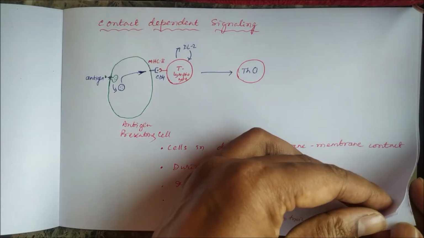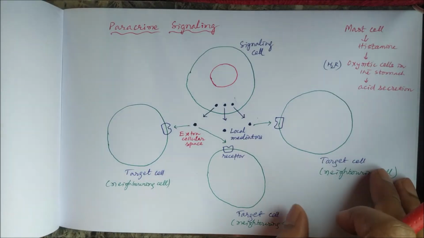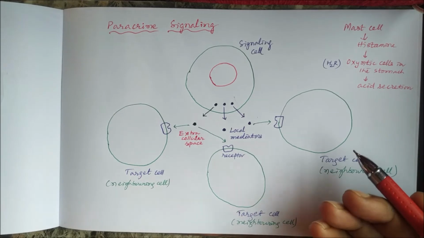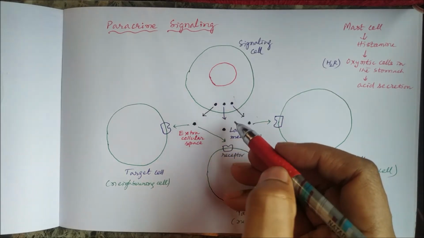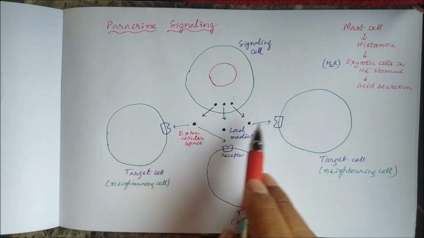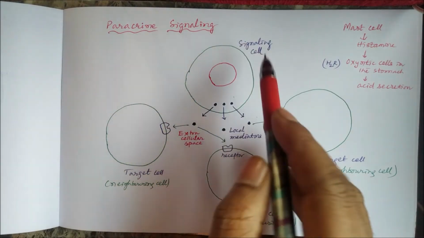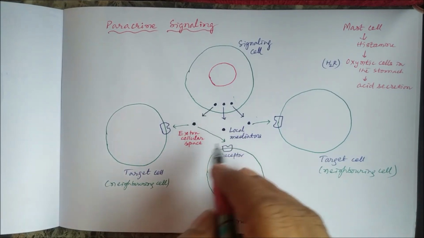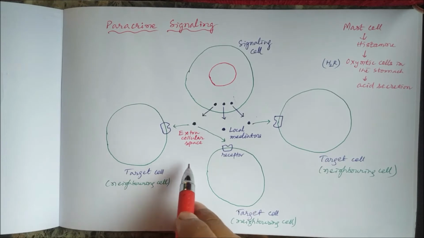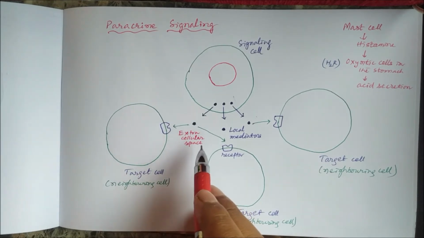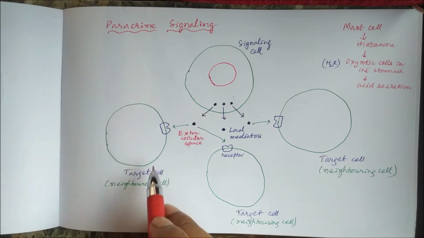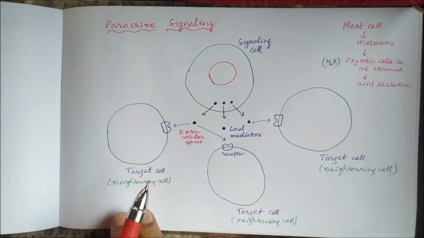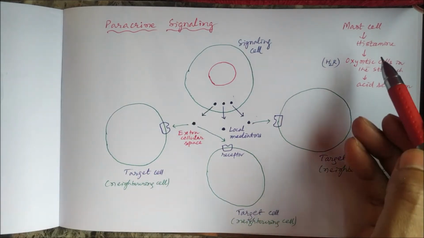Then we will discuss the second one, paracrine signaling. In paracrine signaling, there is release of local mediators into the extracellular space. So the signaling cell will release some local mediators into the extracellular space, and from the extracellular space, these local mediators will act on their specific receptors or targets on the neighboring cells or target cells. For example, mast cell.